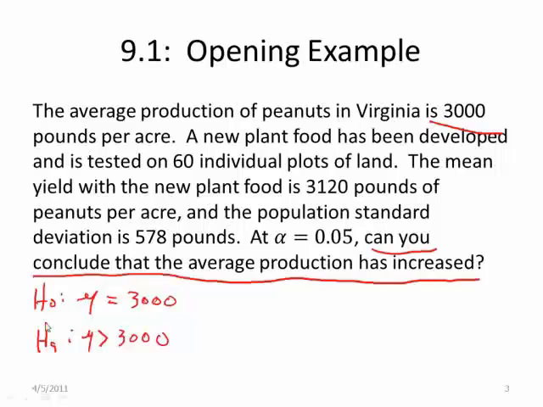Now notice that I have this stated null first, alternative second. That's the way you will state them. Need I say, if you don't state them this way, it's not going to be accepted. Now, when you state them, you don't have to write them null first and alternative second. You can write the alternative first, but when you go to present, this is the way we're going to present this stuff. Null first, alternative second. And we always state both of them.